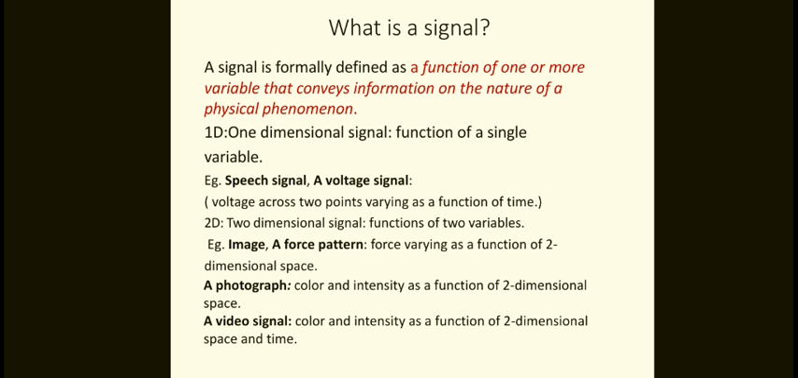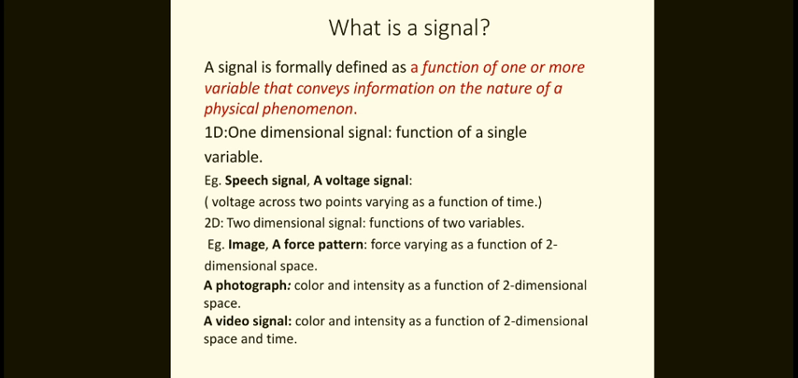This is a good example of a one-dimensional signal, that is, a function of a single variable, for example a speech signal or a voltage signal. Take the voltage across two points varying as a function of time. There will be two axes, with f(t) on the y-axis and time on the x-axis, the function of the variable with respect to time.